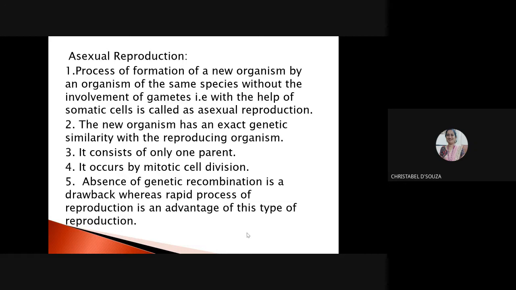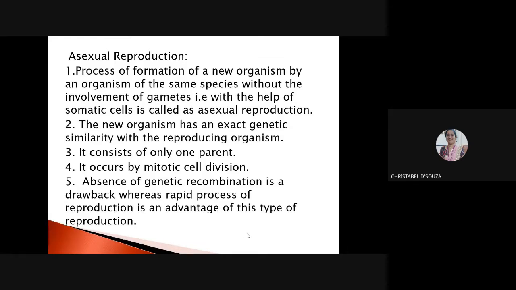Basically, to reproduce means to form a new organism, okay? Obviously of the same species. For example, an amoeba will give birth to another amoeba. It is called Amoebulae, right? We don't call it son. I don't know why. But an amoeba will not give rise to a hydra. A hydra will not give rise to a planaria. A planaria will not give rise to a flatworm.